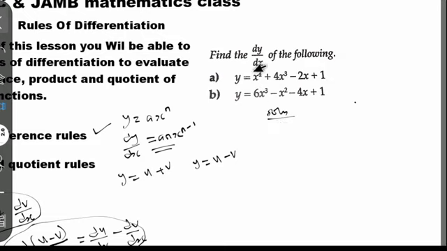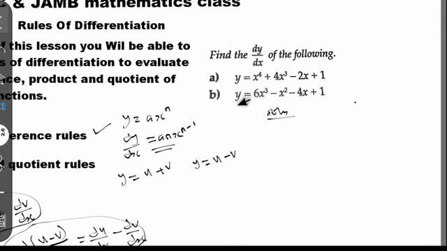Now let's take the first question. I want to differentiate y with respect to s. Let me read the question again. Find the dy/ds of the following. We have y is equal to s to the power 4 plus 4s to the power 3 minus 2s plus 1. While the second one, we have y is equal to 6s to the power 3 minus s squared minus 4s plus 1.